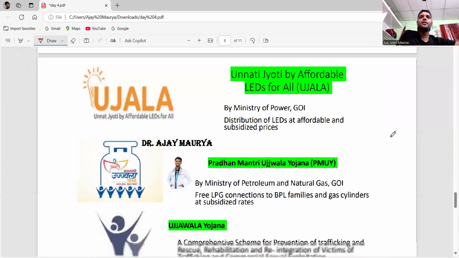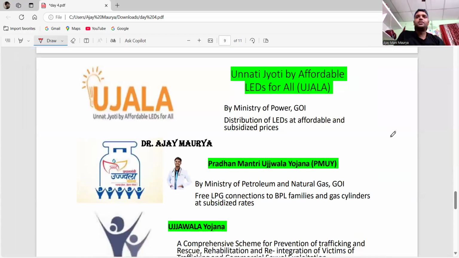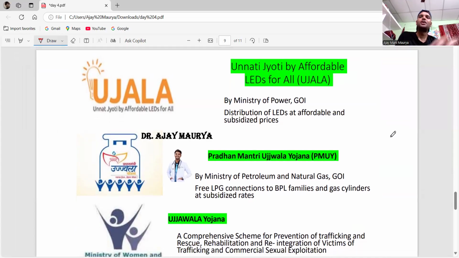We have the Unnati Jyoti by Affordable LEDs for All scheme. The first one is Ujala. Ujala means lightning. So Ujala means the distribution of LED lights.